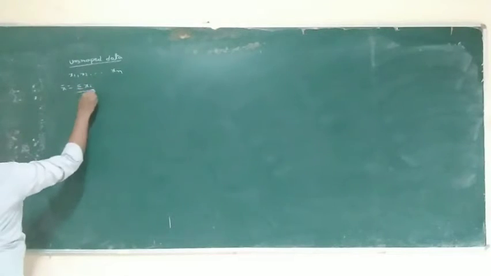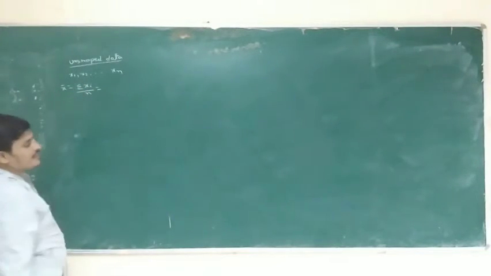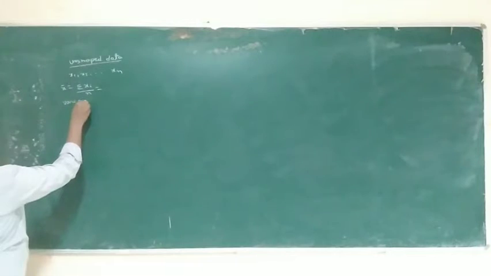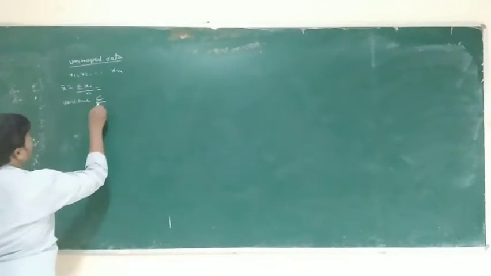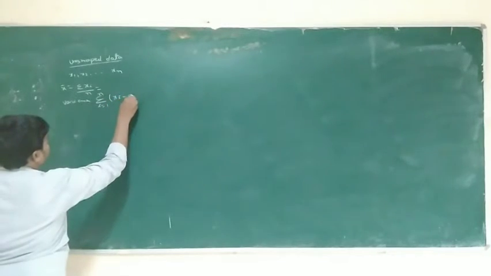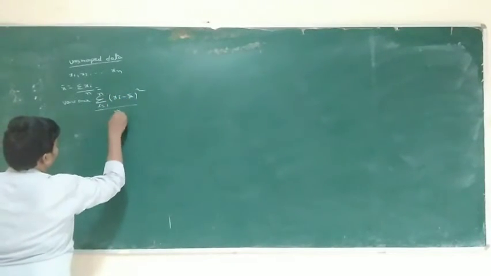Sigma xi by n, the sum of the observations by the number of observations. The variance is equal to sigma, i equals 1 to n, xi minus x bar whole square, by n. This is ungrouped data, only a single method.